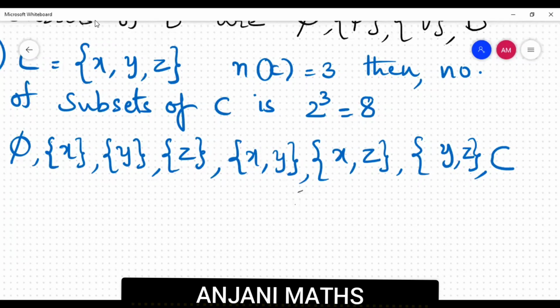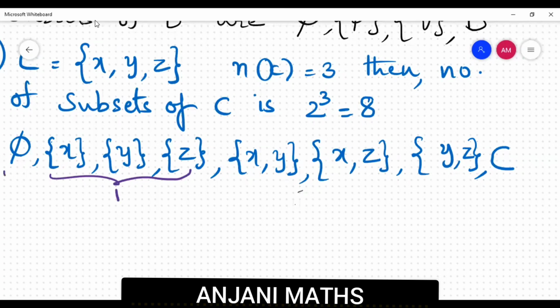So in this way, we have to find all the subsets of a given set. It's very important how to write the subsets. In order to get the correct concept, we have to follow some order, isn't it? First, we wrote the set with 0 elements. Next, we wrote sets with 1 element.